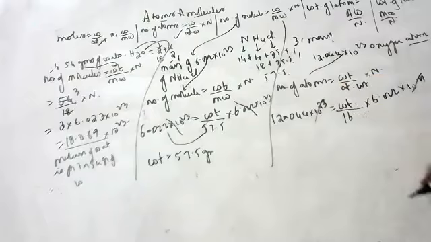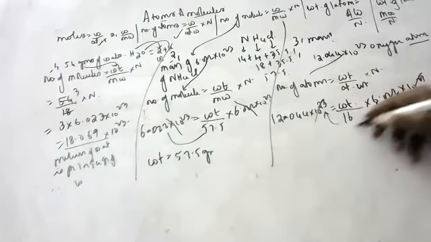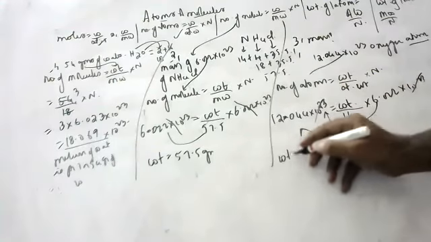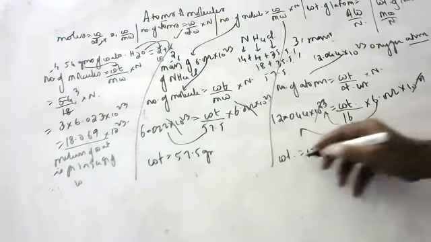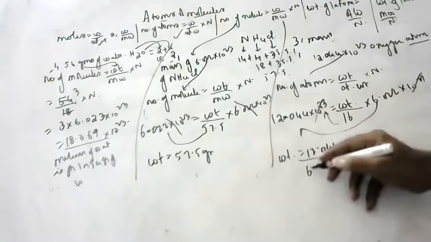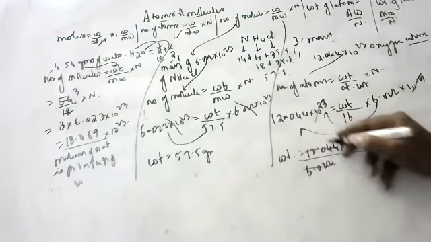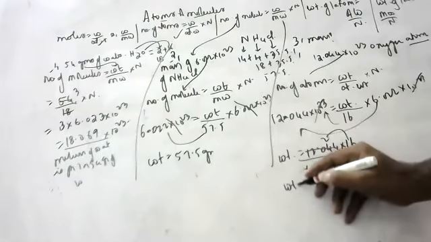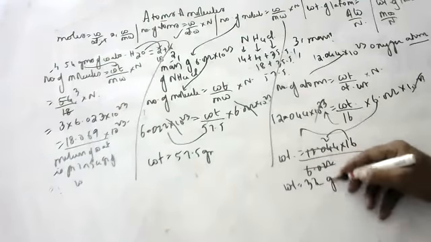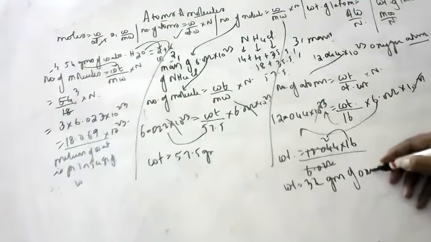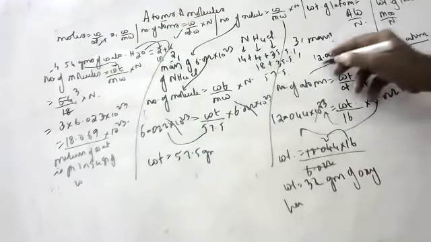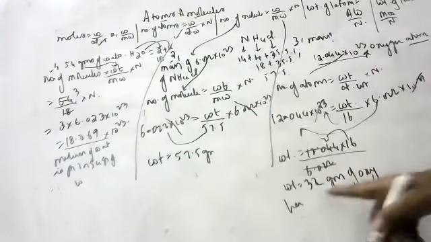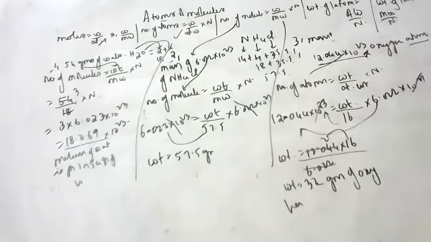The 10 to the power of 23 cancel. 12.044 is twice 6.022, so the mass is 2 times 16, which is 32 grams. 32 grams of oxygen has this many atoms.